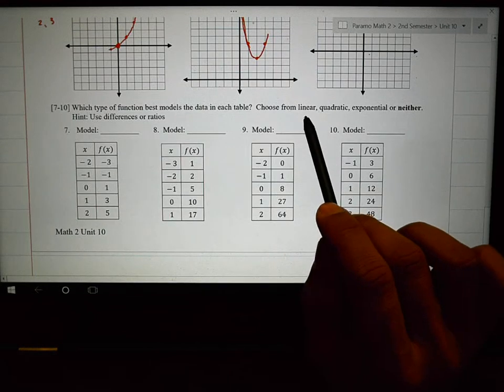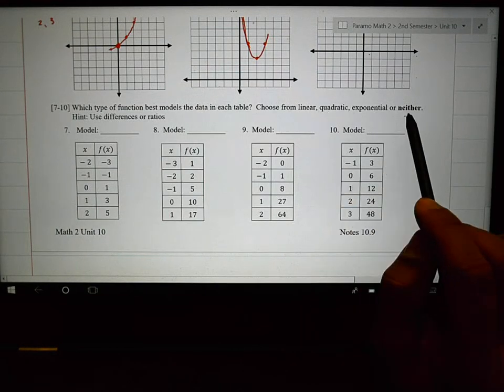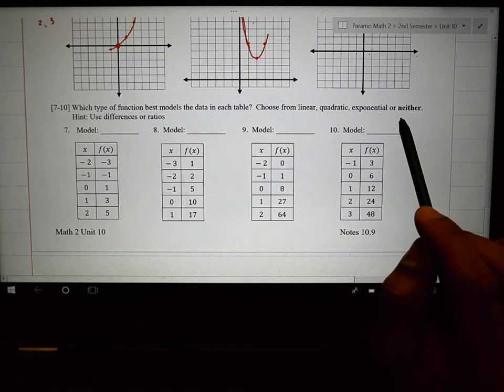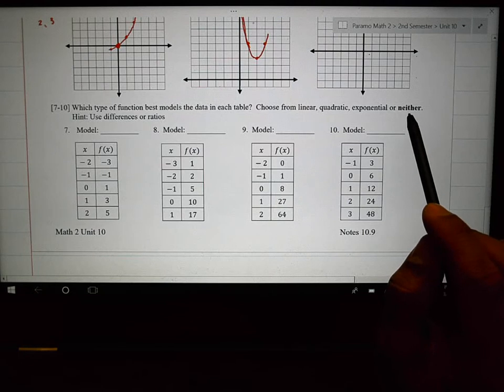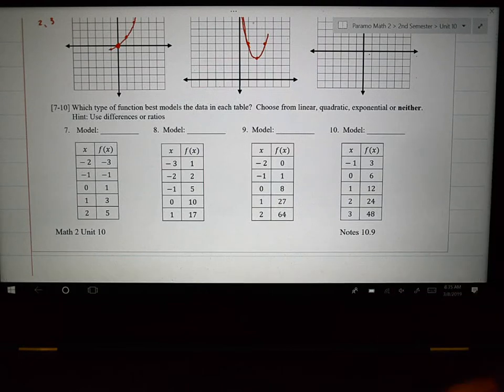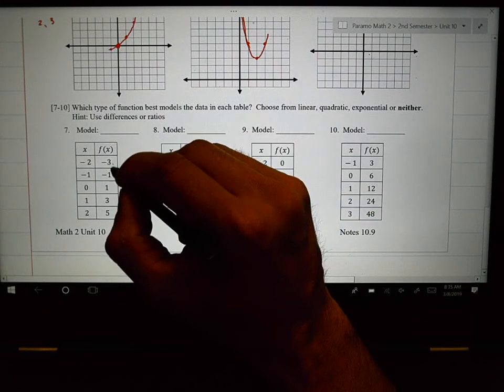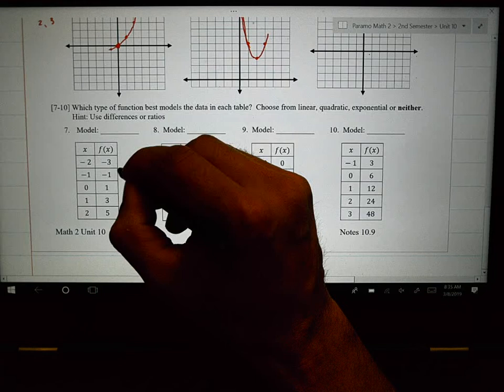But I want you to notice that it says linear, quadratic, exponential, and then they throw in this extra word, or neither. Because sometimes it's none of the above. If it is none of the above, if it doesn't fit the model, then choose none of the above. So for example, look and see what they did to go from -3 to -1. They added 2.